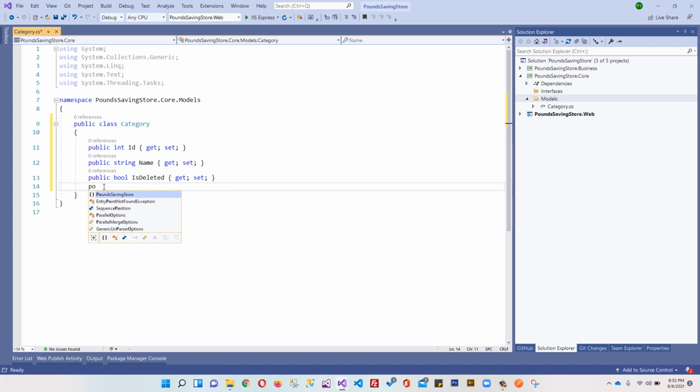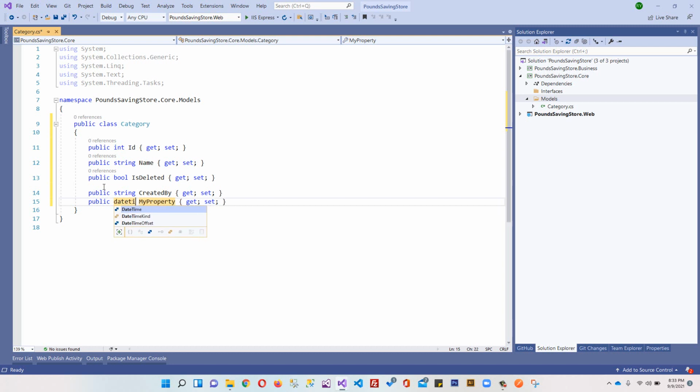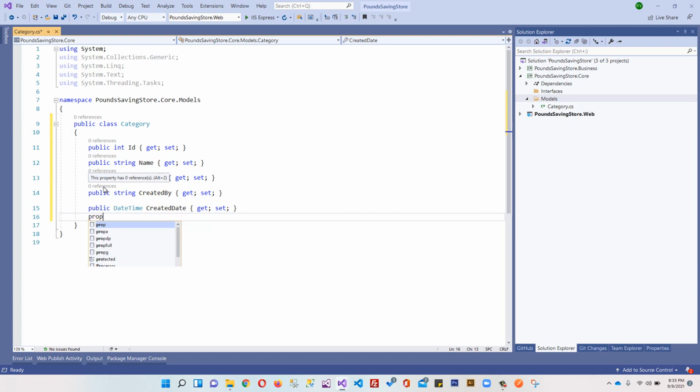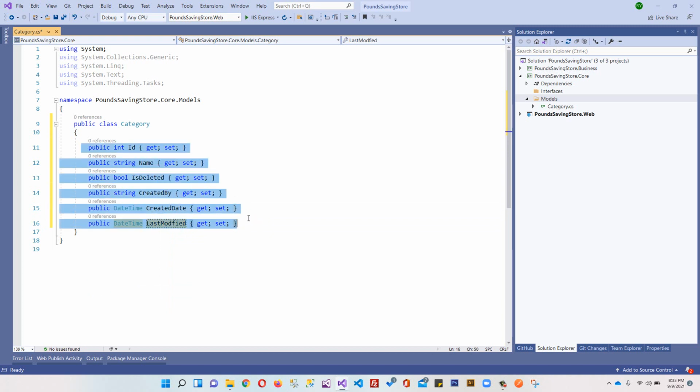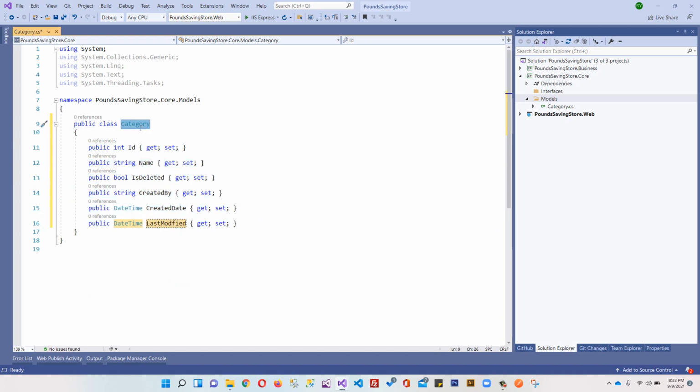So after that, we have another property, prop string CreatedBy, and we have prop DateTime CreatedDate, and we have prop DateTime LastModified. Okay, so this is our category table or category model, and these are all the columns of our table.